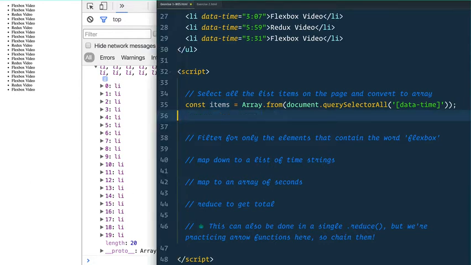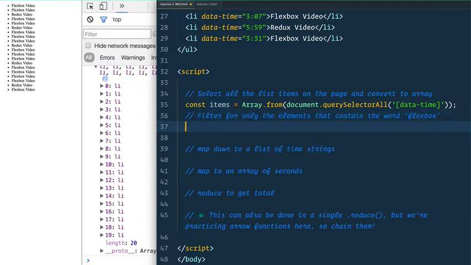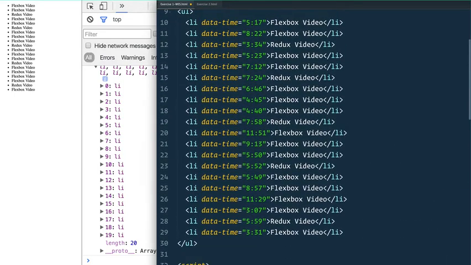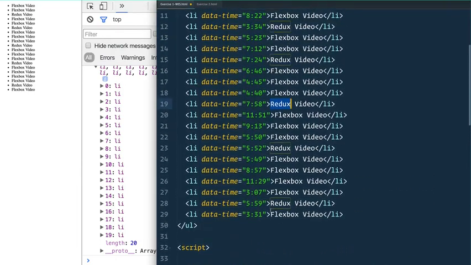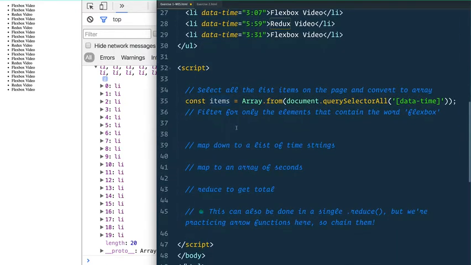Good. So now we have this items variable here, and let's move through all of the steps. So first one is filter only for the items that contain the word flexbox. Like maybe I have some jumbled videos in here and I don't want to add up the ones that have Redux on them, and my selector wasn't smart enough to look for anything with a class of Redux because we didn't have the data in that situation.